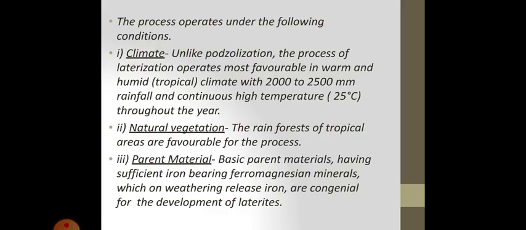The process operates under the following conditions. Climate. Unlike podzolization, the process of laterization operates most favorably in warm and humid climate with 2000 to 2500 millimeter rainfall and continuous high temperature, that is 25 degrees Celsius throughout the year. Natural vegetation. The rainforest of tropical areas are favorable for the process. Parent material. Basic parent materials having sufficient iron bearing magnesian minerals which on weathering release iron are congenial for the development of laterites.